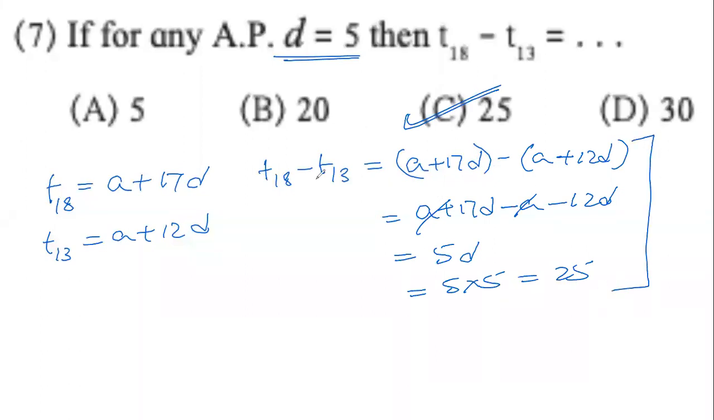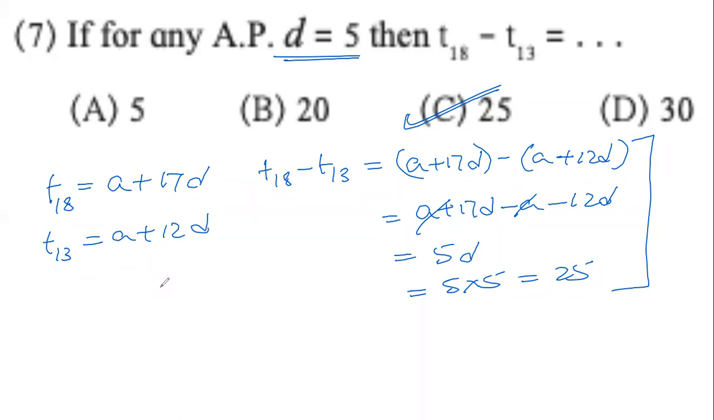And this is not a long question. This is a multiple choice question. So we need not spend so much time. We need to use our understanding of what arithmetic progression is. In arithmetic progression, the difference between any two consecutive terms is 5.